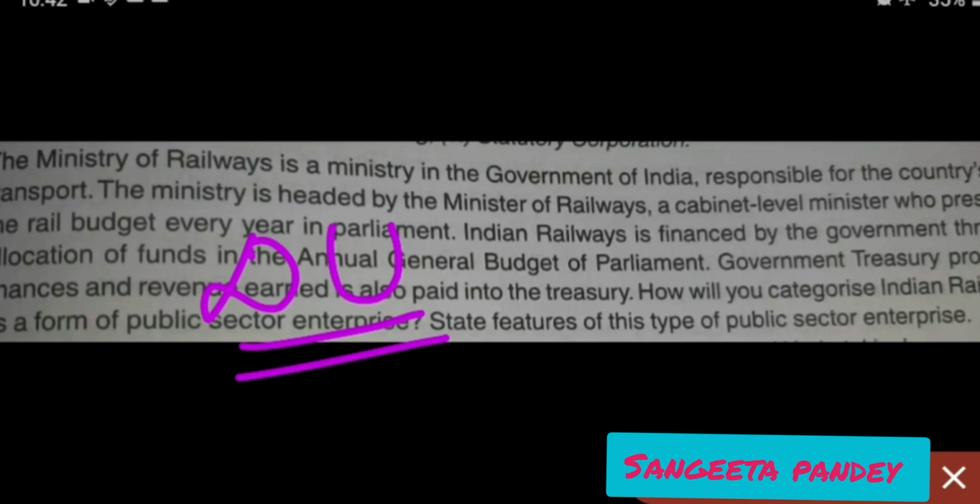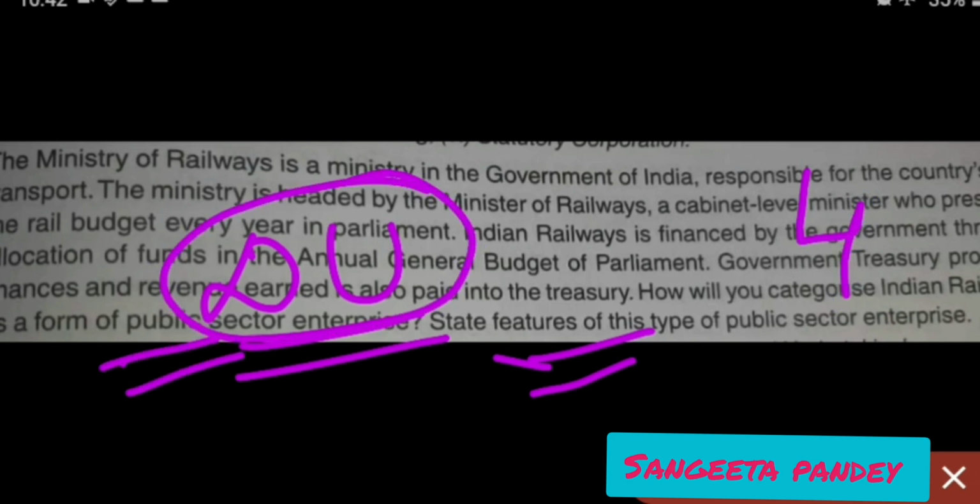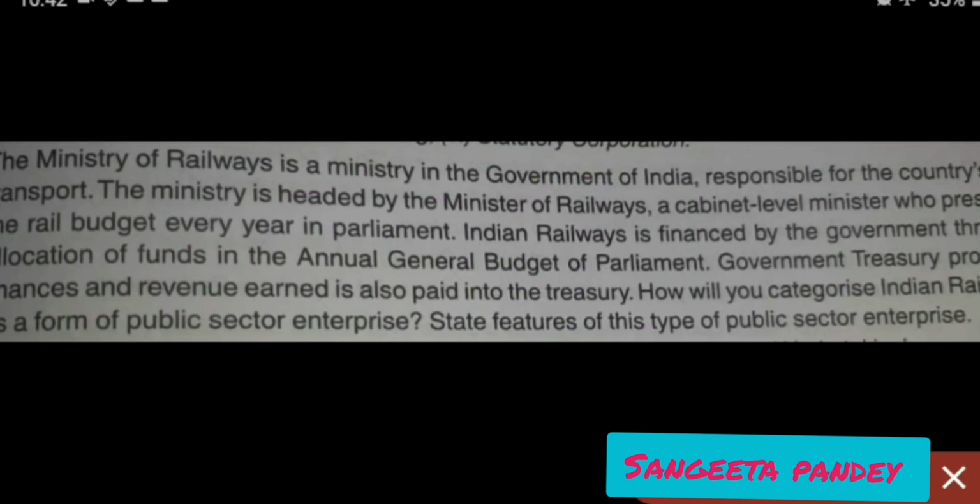Any feature, see, depends actually on the marks. Suppose this question is a 4-marker, then 1 mark you will get for the identification of the correct form. Then you have to write 3 features. If this question is a 3-marker, then 2 features you have to write. So according to the marks you have to write. Now in features, it does not mean that you will write only one line. No, first you write the keyword of the feature, and then you explain it a little. A little explanation is also a must, children.